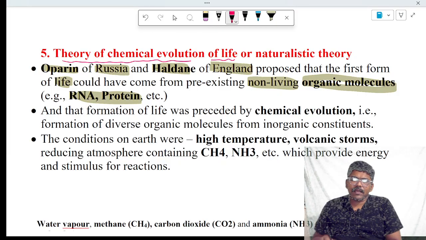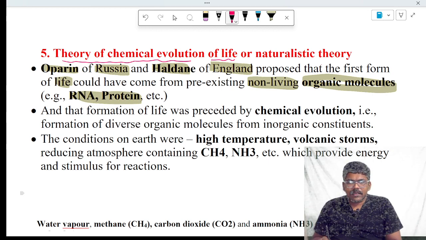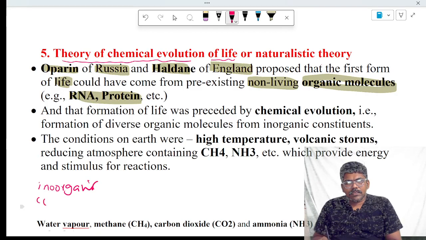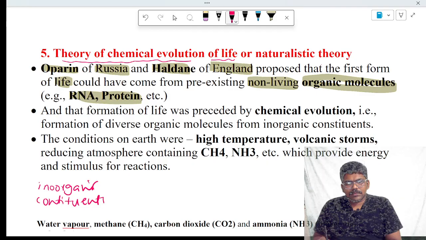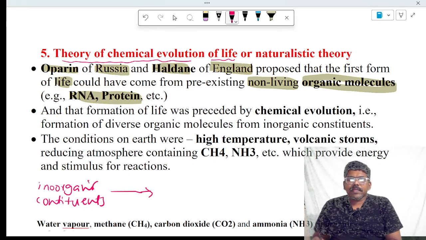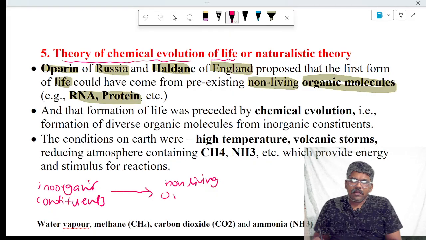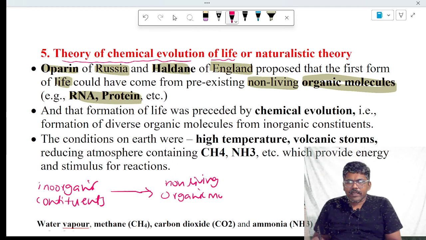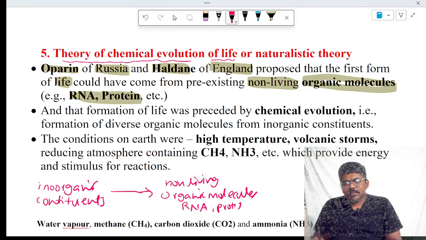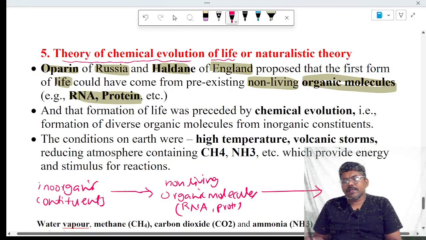How are these non-living organic molecules formed? They are formed from inorganic constituents, inorganic substances, which are also non-living. By chemical interactions, inorganic substances are converted into non-living organic molecules, for example RNA and proteins, and these by chemical interactions are converted into first life.